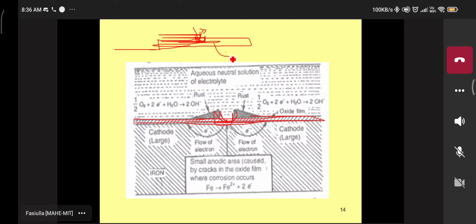Okay, the rest of the part is the cathodic part. The smaller part is an anodic part, the larger part is the cathodic part. Understood now? The electrons flow from anode to cathode. Whatever part this is, it is an anode. The rest of the part of the metal is the cathode.